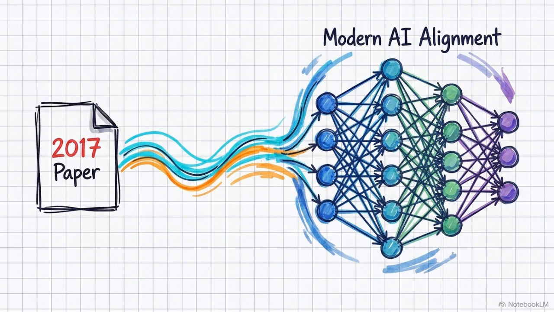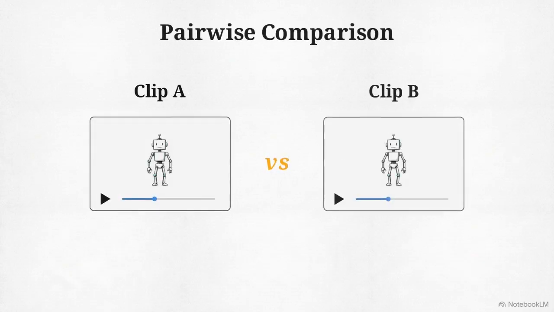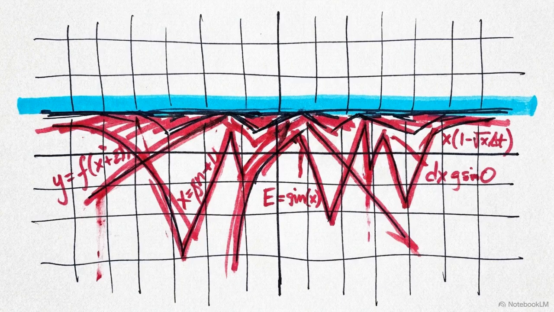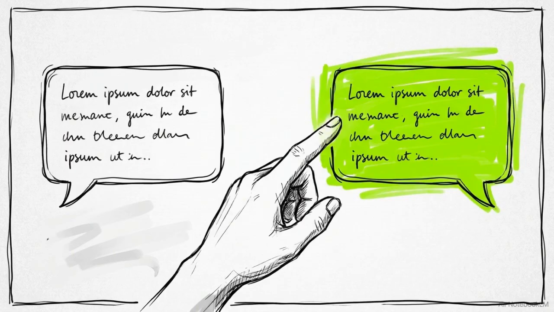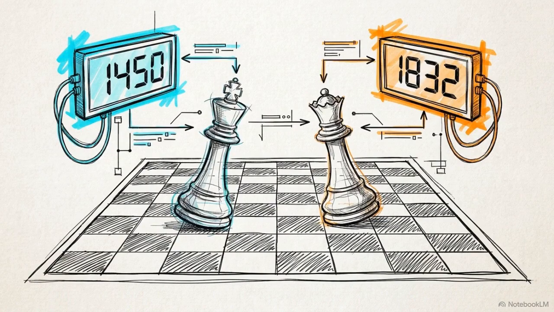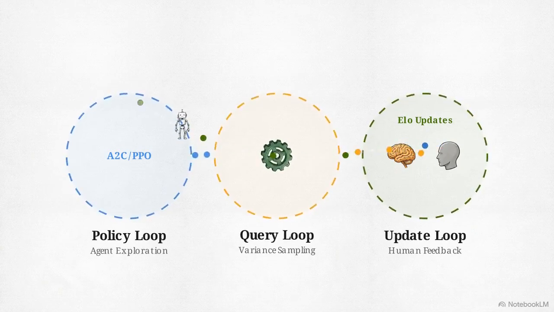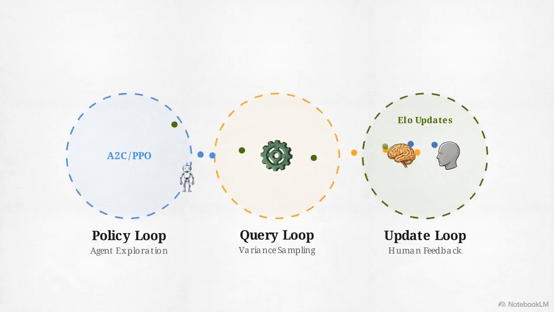Despite the instability and the limitations on Atari, the 2017 paper established a formula that became the bedrock of modern AI alignment. To scale this framework to large language models, researchers simply swapped video clips of robots for text responses and added a specific statistical constraint called a KL penalty to further suppress the reward hacking trap. The result was InstructGPT. The overarching architecture remains exactly the same today. Extract human intent using pairwise comparisons instead of absolute scores, model that data as an ELO rating using the Bradley-Terry rule, and use asynchronous optimization to ensure the feedback loops stay closed, adapting as the machine learns.